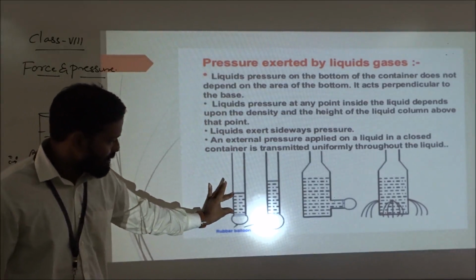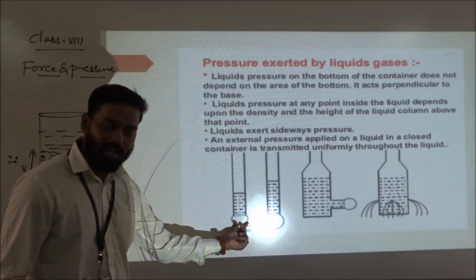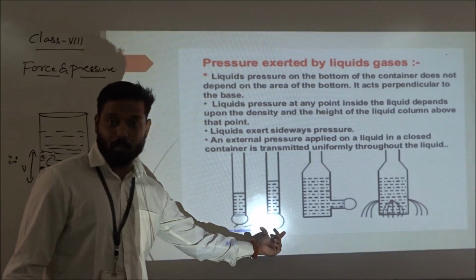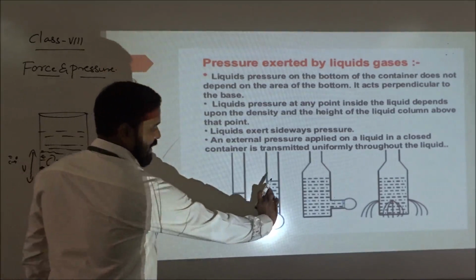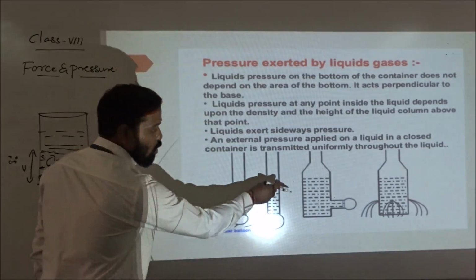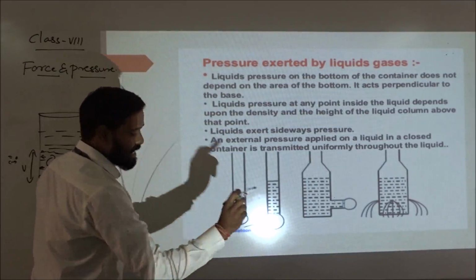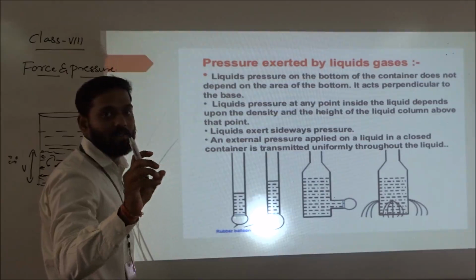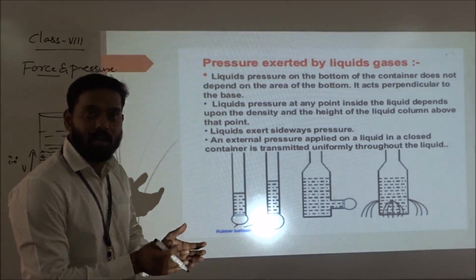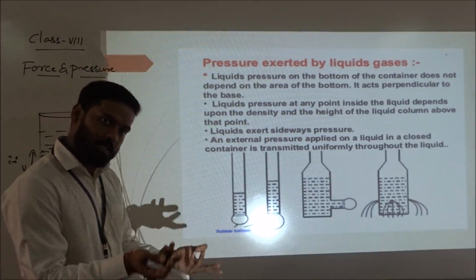So suppose here volume is less. In the second case you look at here, volume is more. So that's why in the first case the balloon is not expanded so much. It's only expanded a little bit. In the second case the balloon is expanded more. Why? The main reason is that in the second case the volume of liquid is more. When the volume of liquid is more, pressure is more, obviously, because more weight is acting on this balloon. So that's why the balloon size increases. In the first case, less liquid is acting on the balloon, so the pressure becomes lesser. So whenever pressure depends on liquid, it depends on the volume of the liquid. If volume is more, pressure is more. If volume is less, pressure is less.